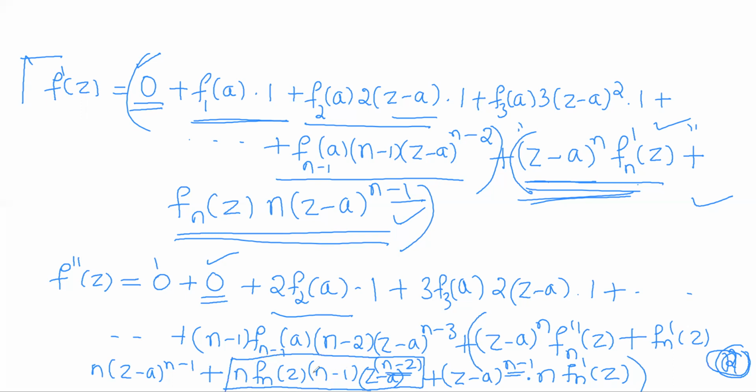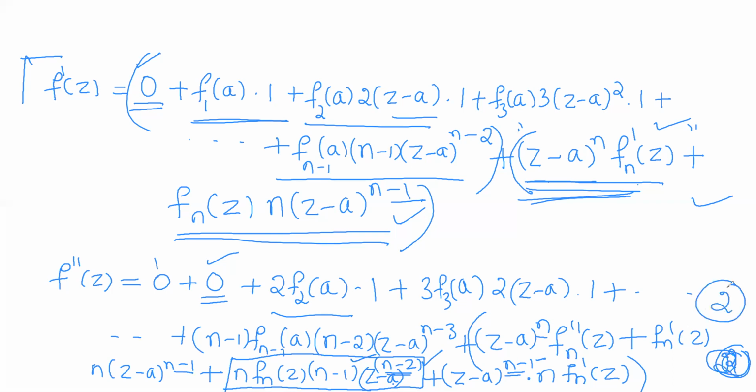So only this term will not have a z minus a factor, but the rest of the terms will have a z minus a factor at the end of the nth derivative. See here, except this term, the other powers of z minus a are n minus 1, n minus 1, n, which is at the end of the second order derivative.